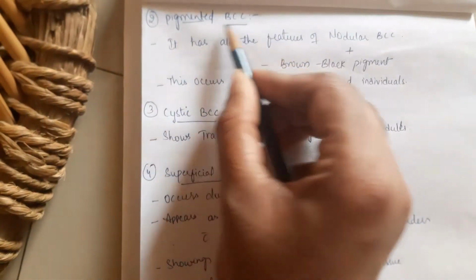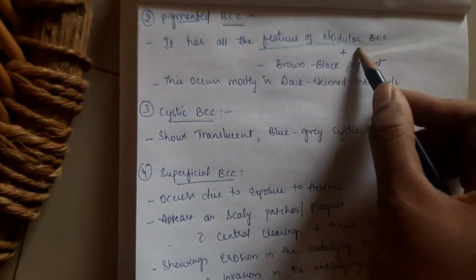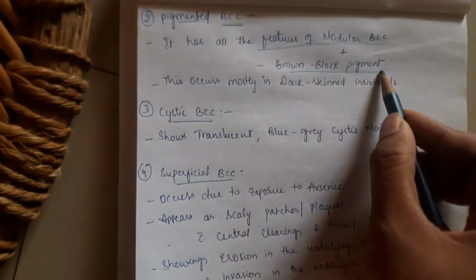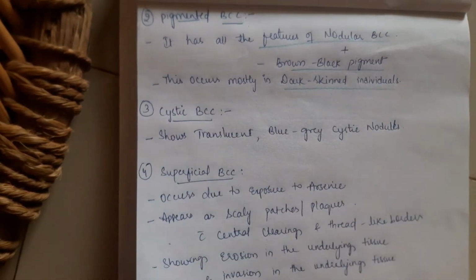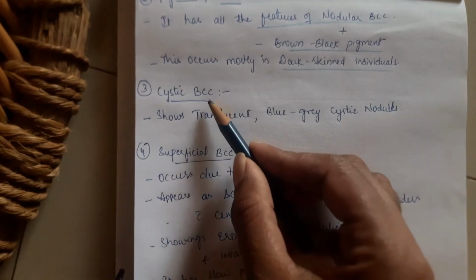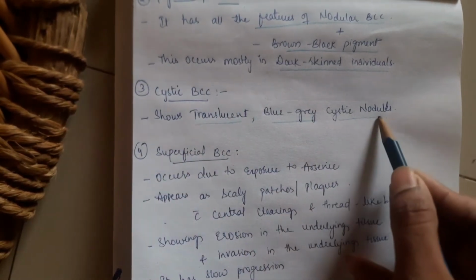Coming to the second type, pigmented basal cell carcinoma, it has all the features of nodular basal cell carcinoma, and in addition has brown to black pigment. So this occurs mostly in dark-skinned individuals. Coming to the third type, cystic basal cell carcinoma, this shows translucent bluish grey cystic nodules.